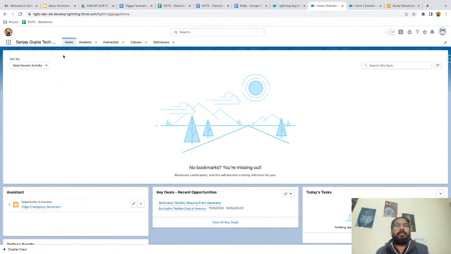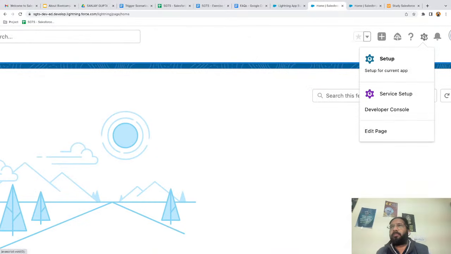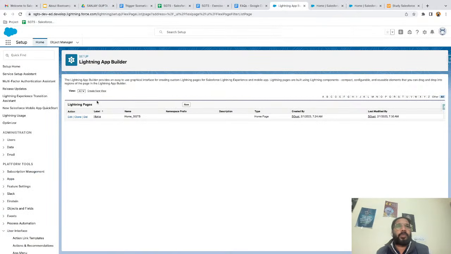If it is placed on any application, you have two locations through which you can edit it. First one is this gear icon, which is available on top right corner. If you click here, you will find this edit page option. And second option is this, like open Lightning App Builder, and here you will find your custom homepage.